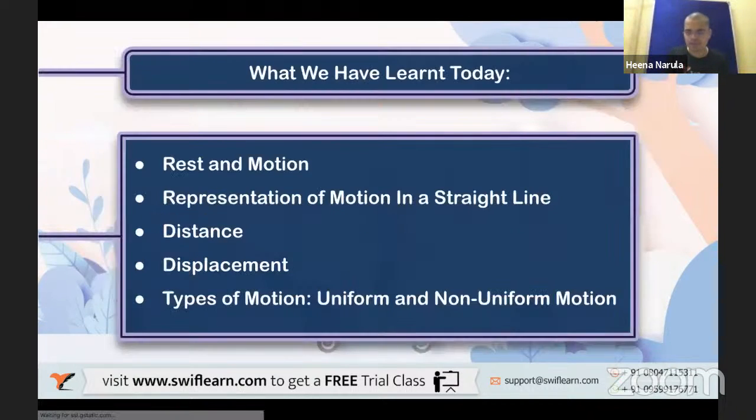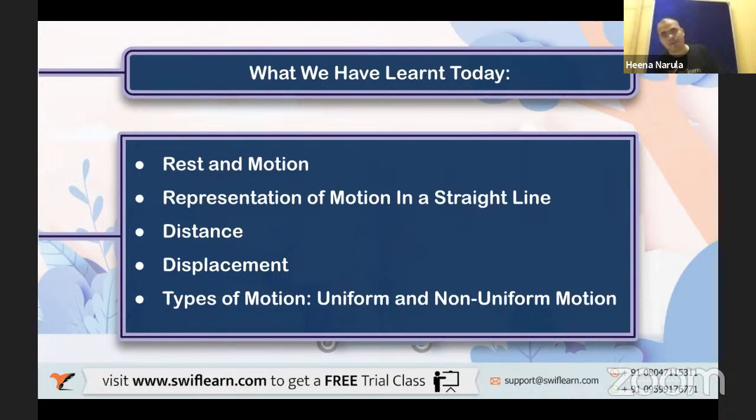Okay, great. So this is what we learned today. First topic we discussed: rest and motion, right? I asked you for a few examples. Let us recap a few things, whatever you can recollect. Some of you told me the chair and the table are all in rest, right? Maki is in motion, or the mosquito. Or if you look outside the window, the cars are moving, that is in motion.